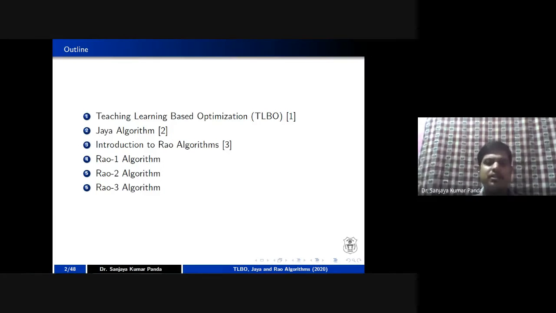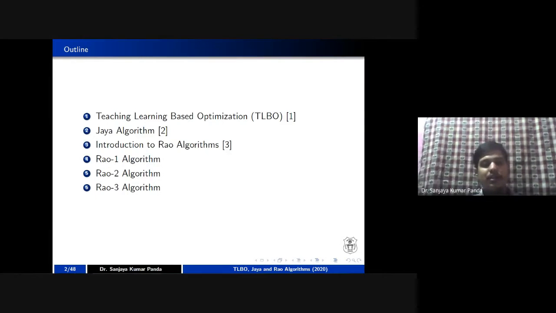As I mentioned, TLBO is a two-phase algorithm. One is the teaching process, second is the learning process, right? The first phase is between the teacher and student. The second phase is between student and student. So these two steps are there in the TLBO algorithm.